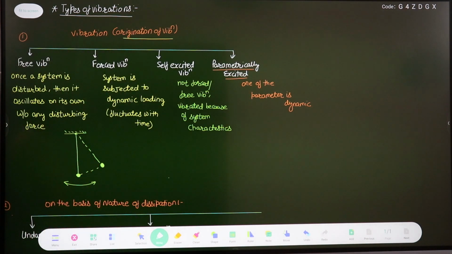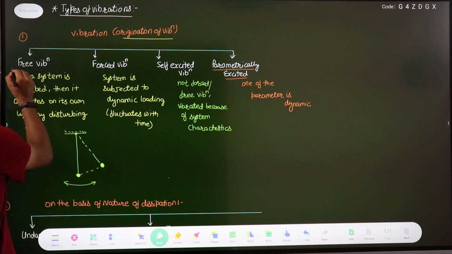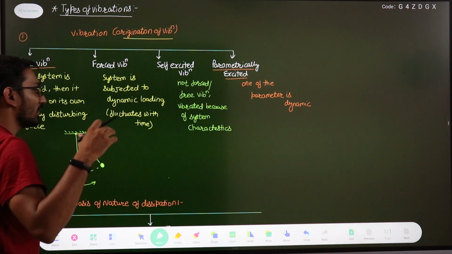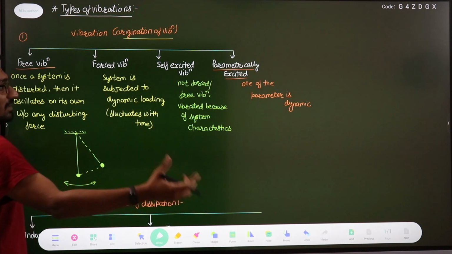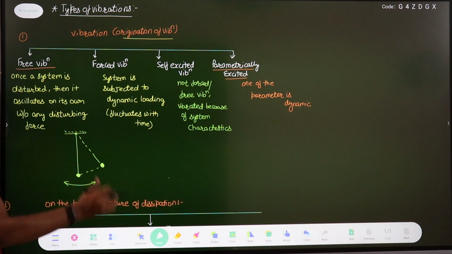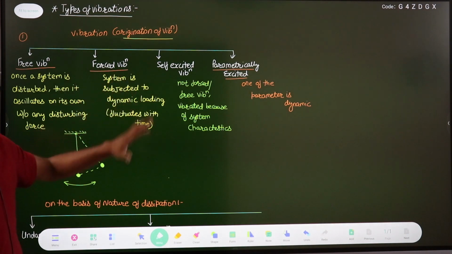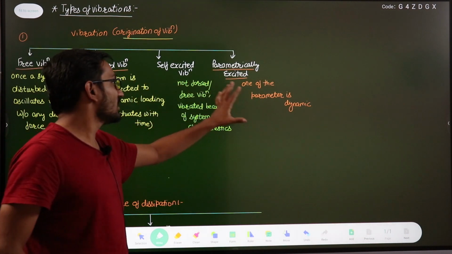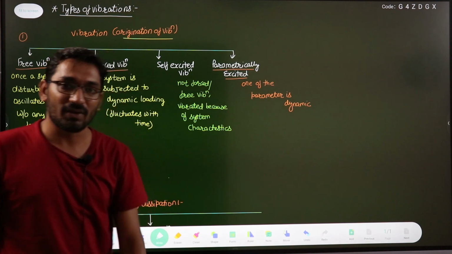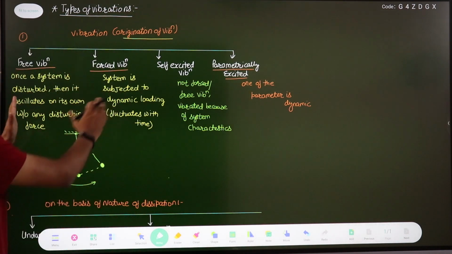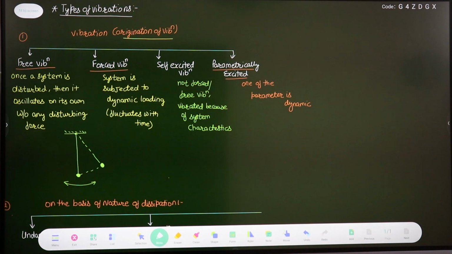So in our course we will mostly deal with free vibration. Free vibration, if you consider the friction, becomes free damped vibration, and we will also discuss forced vibration. We do not consider self-excited and parametrically excited vibration much in our course. Our course is limited to these two types of vibration.